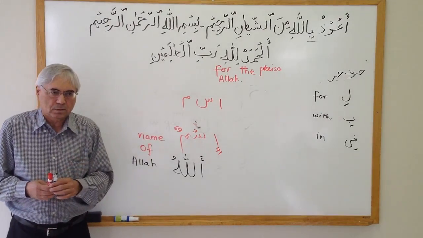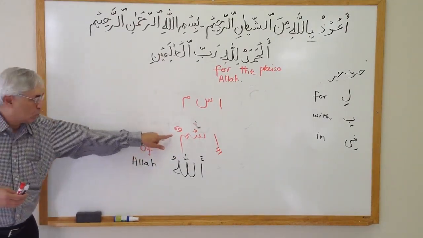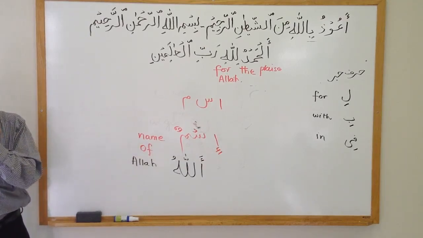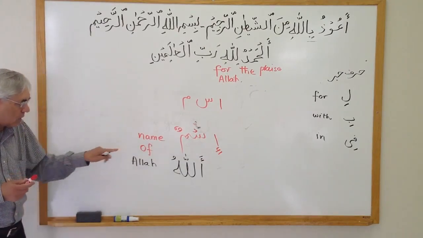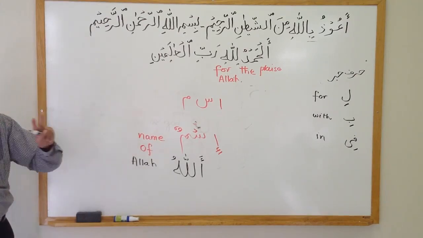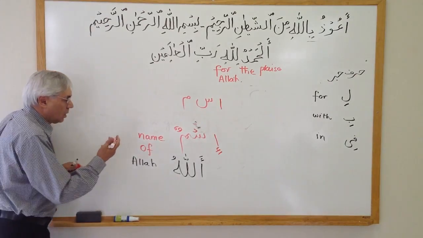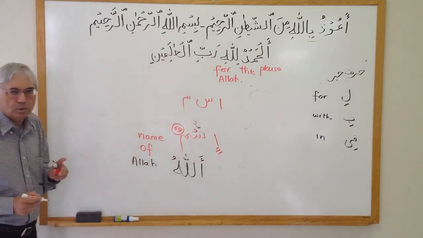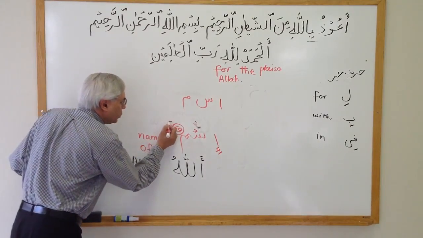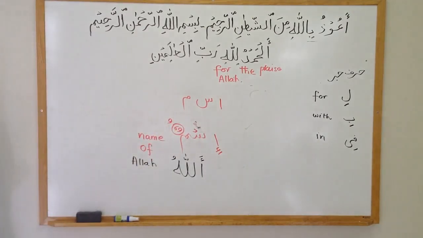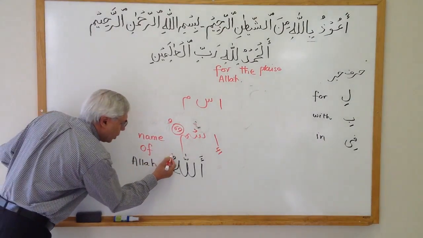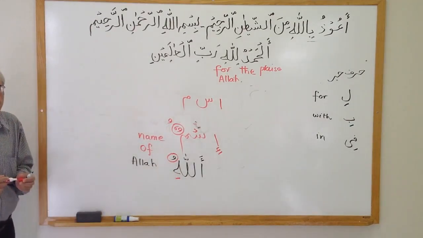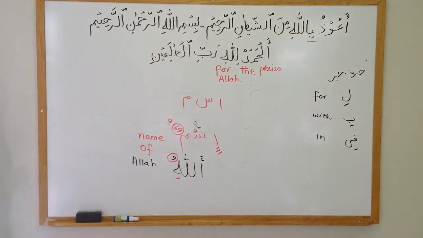In English we put an "of." What do we do in Arabic? We have to do something in Arabic, so these two words get attached to each other. Ismun and Allahu. The rule for bringing the meaning of "of" is that we do two things. First, we take the last letter of the first word and change it into one dhamma. And on the second word, take the last letter and change it into a kasra. That's the universal rule.